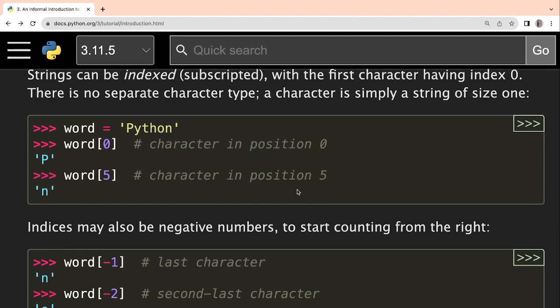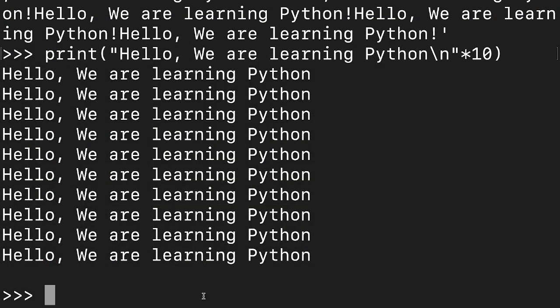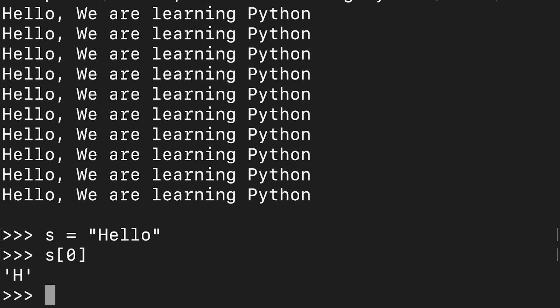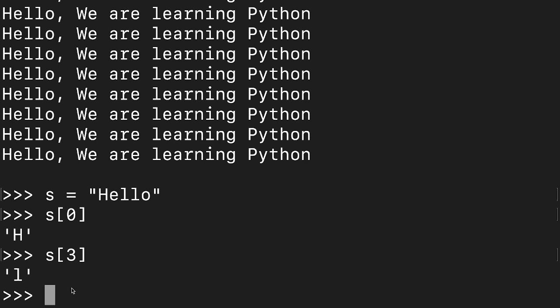All right, so let us go to the terminal and see how it works. Let us say I'm writing some word, let us say hello, okay? After that, I want to print something, right? S of 0, if I try to print, it is printing H, right? Because that is the first character. Then S of 3, if I want to print, now where is 3? You have to see that. H is 0, E is 1, after that 2, and then 3. So the second L is 3, and that is getting printed. Understood? So like this, positive indexes work.